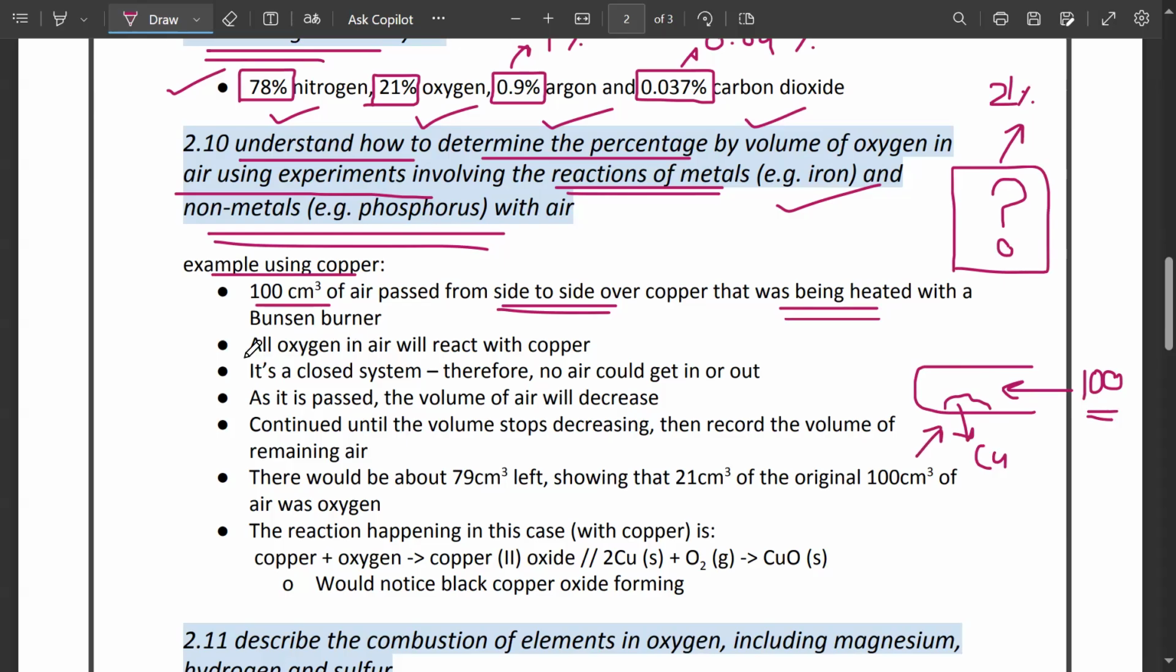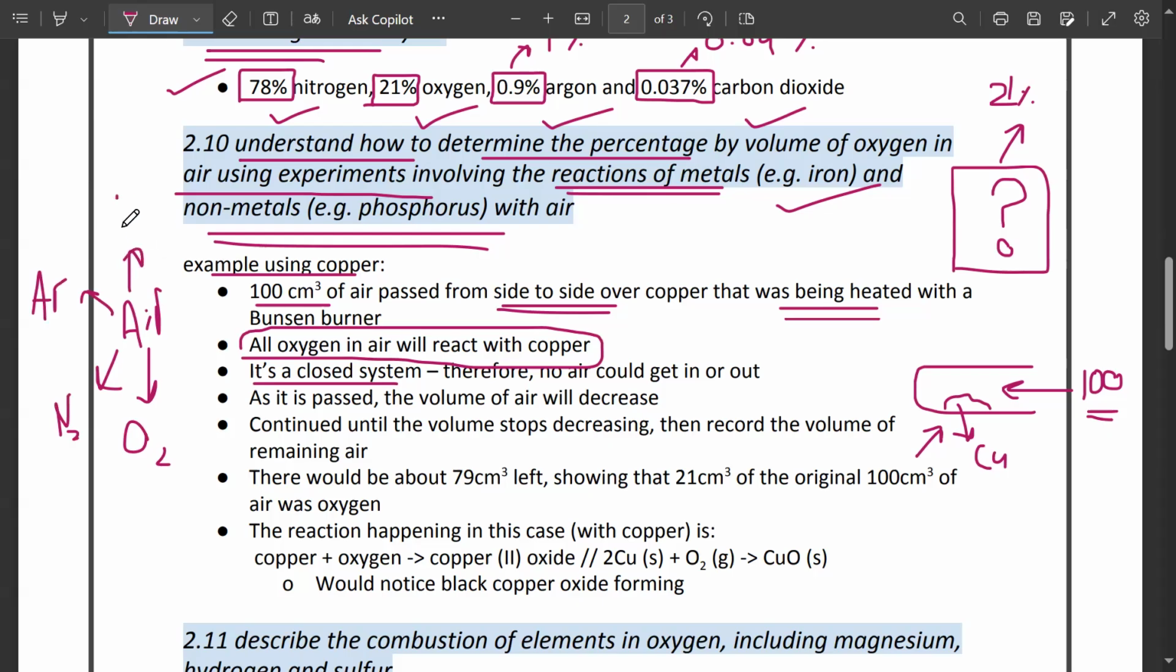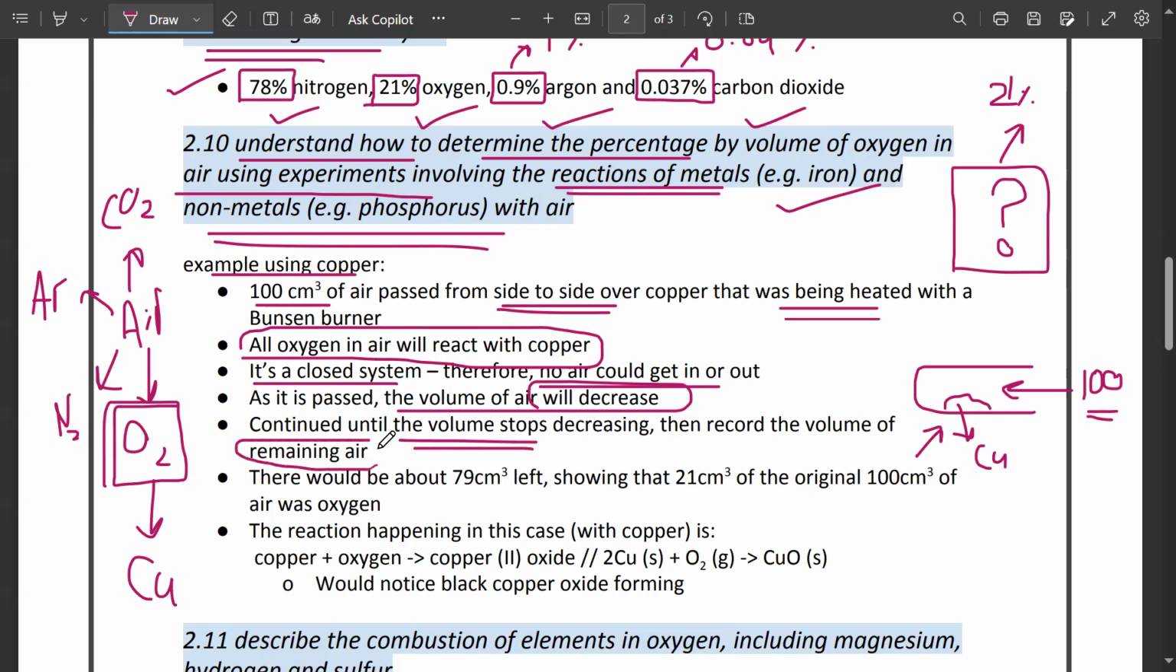Now what is going to happen is that all the oxygen in the air will react with copper as it's a closed system. Because what is in air? Inside air we also have nitrogen, hydrogen, carbon dioxide, argon and CO2. These are the major gases, right? Now, among these gases, only oxygen is going to react with copper. So it's a closed system. Therefore, no air could get in or out. As it is passed, the volume of the air would decrease and continue until the volume stops decreasing. And then we're going to record the volume of the remaining air.